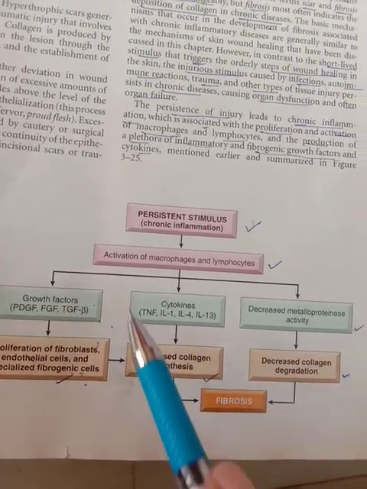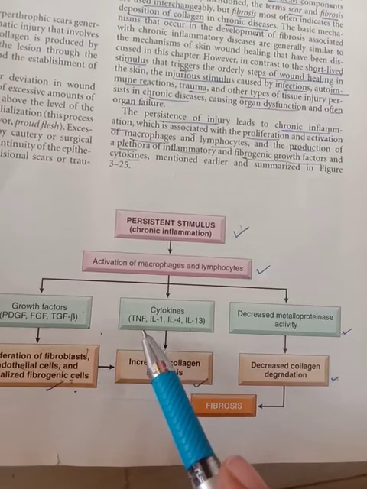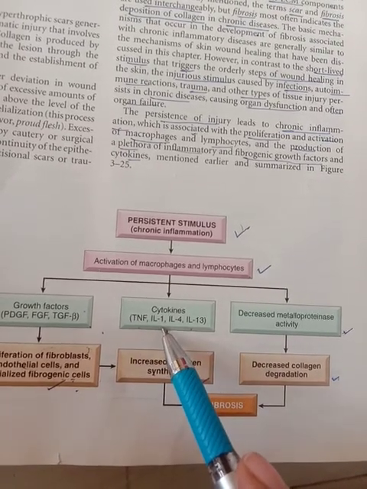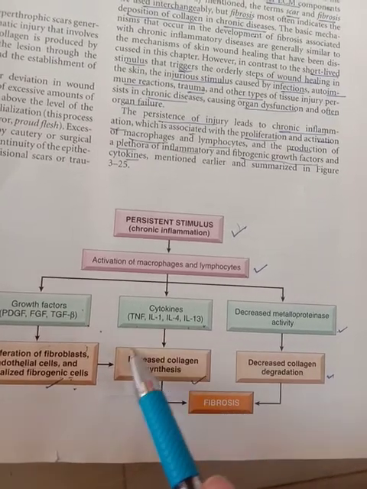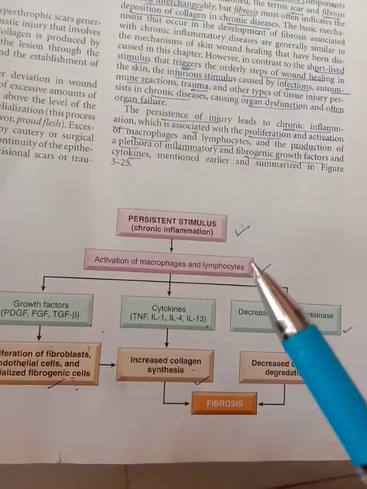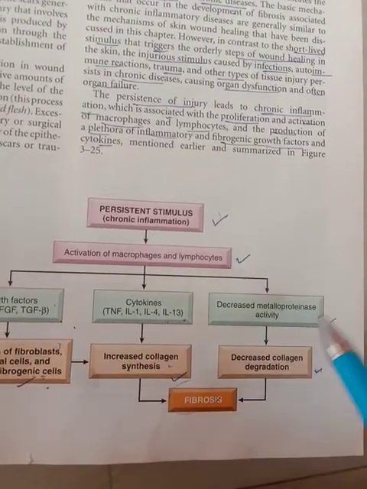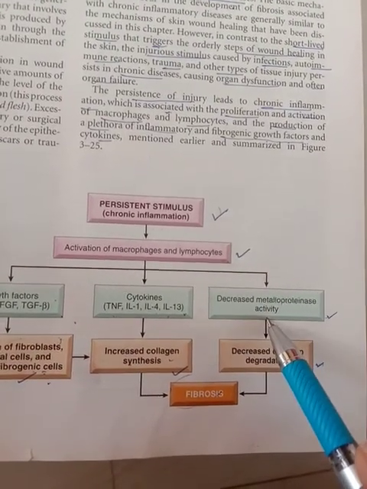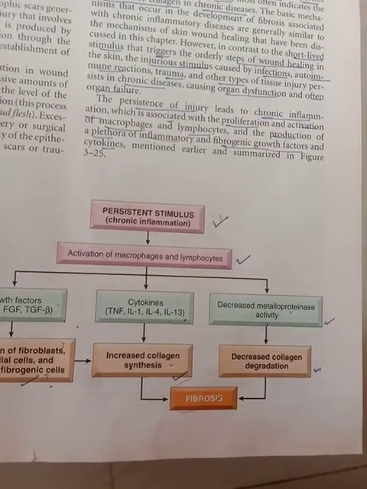The next cytokines involved are TNF, that is tumor necrosis factor, interleukin 1, interleukin 4, interleukin 13. These are important to increase the collagen synthesis. So when the collagen is increased, it leads to fibrosis. And decreased metalloproteinase activity. So what is this metalloproteinase actually? It is a protein which is used to break down the scar components.